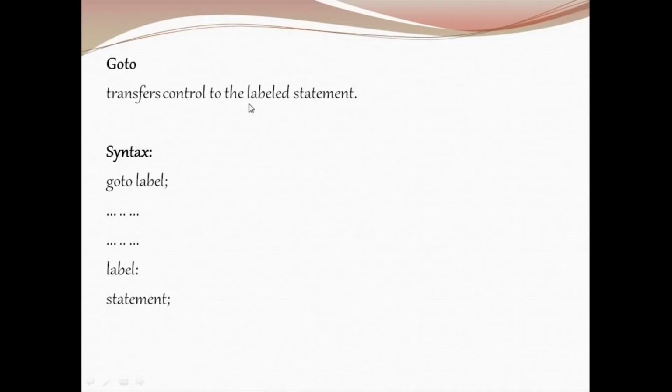Goto statement. The goto statement is used to transfer the control to a labeled statement. If you have specified goto some label, then it will go to that. It will skip all the statements after it and jump directly to the label which you have mentioned, and that statement will be executed.